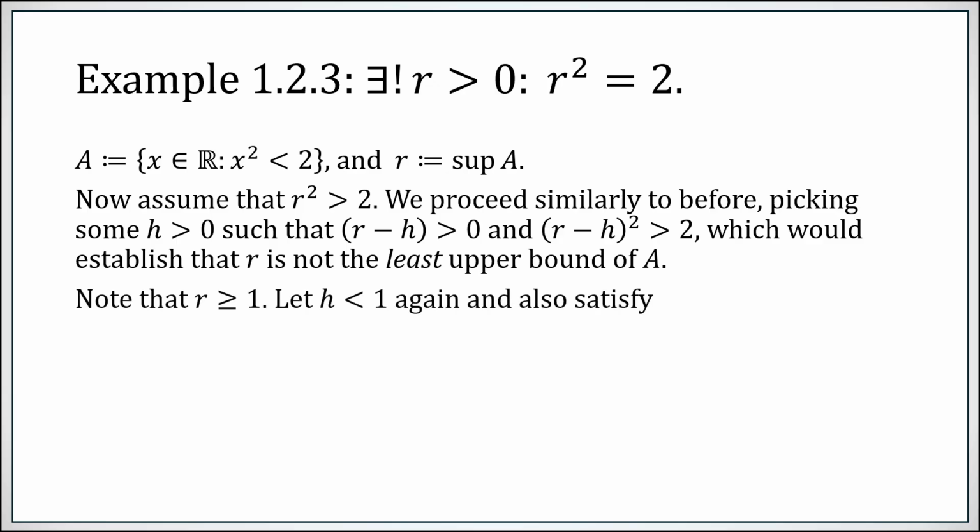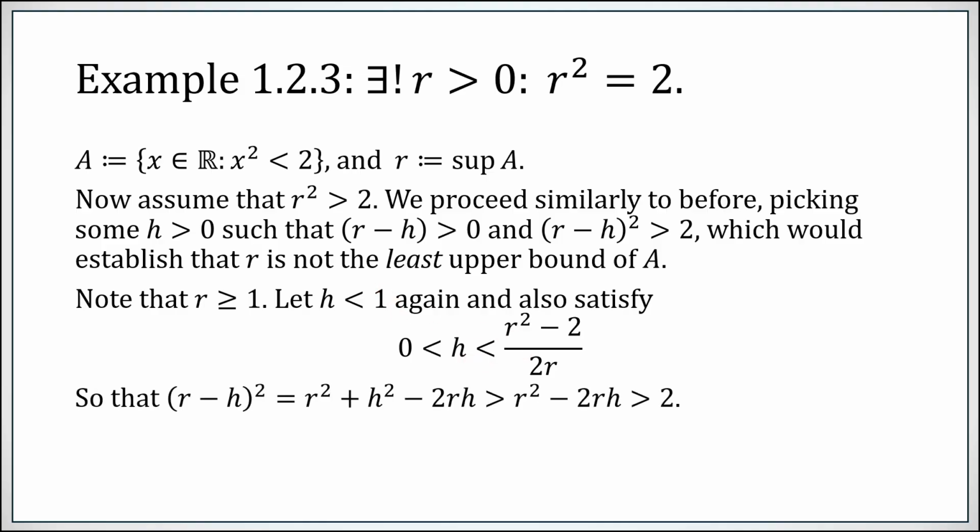So r is at least as big as 1. 1 does belong to the set A. 1 squared is actually less than 2. And the supremum of a set must be bigger than or equal to every element of it. So now, let h be a real number that satisfies this inequality here. Since r² is bigger than 2, this numerator is positive. Since r is at least as big as 1, this denominator is positive. So we're going to pick a positive number less than this quantity. We can also make it less than 1, and we can make it less than r itself, kind of for free. Just pick h to be a positive number less than 1, this quantity, and r.